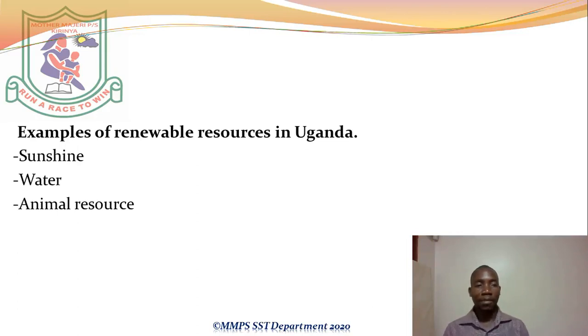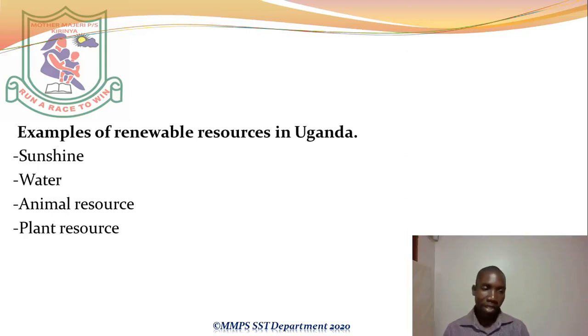Then we have animal resource. Animals do reproduce. So as they reproduce, they replace the ones that maybe have died or people have killed. So they come back, they reproduce, and therefore they are renewable. Plant resource. Plants can still grow. If you cut one down, you find some have come back, they have grown again, they germinate and grow naturally.